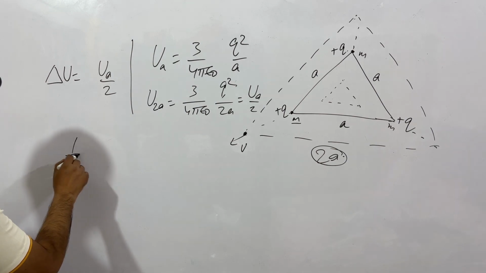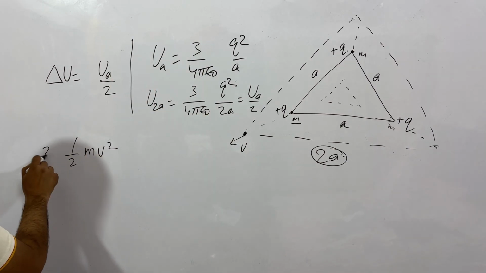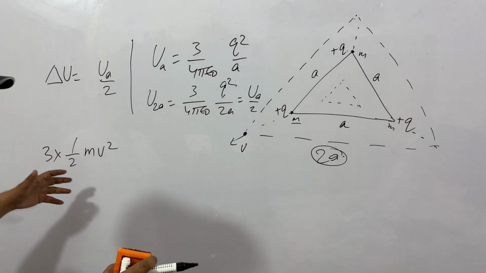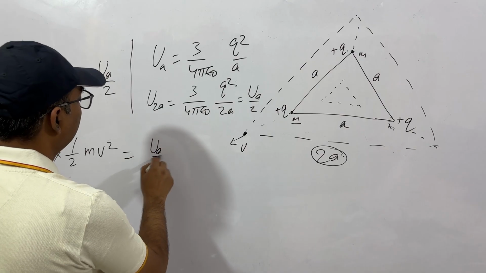This change in potential energy will be converted into kinetic energy. And what will it be? Kinetic energy, you know, is half mv square. Now we have 3 particles, so it will be 3 cross half mv square. This energy will be equally distributed amongst the 3. So this will be equal to UA by 2.